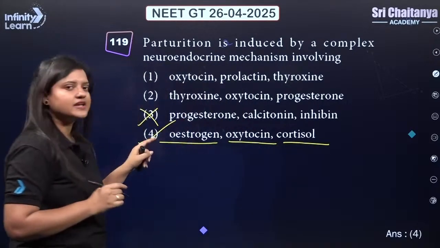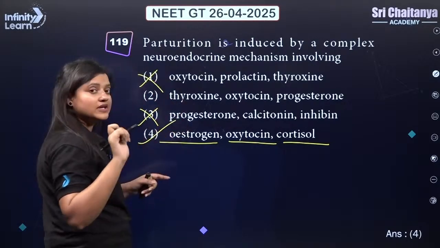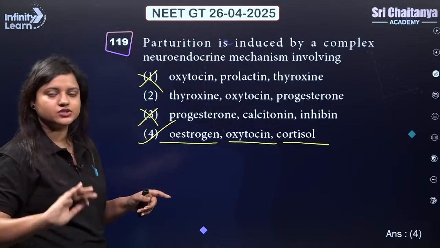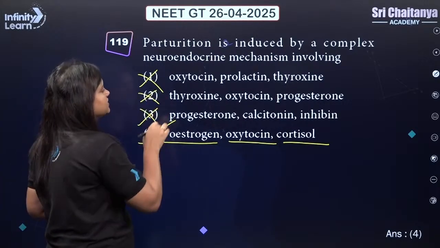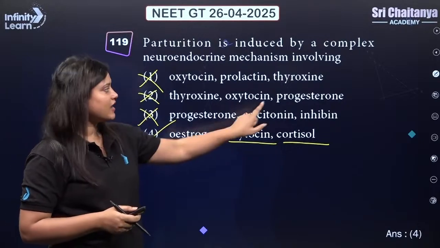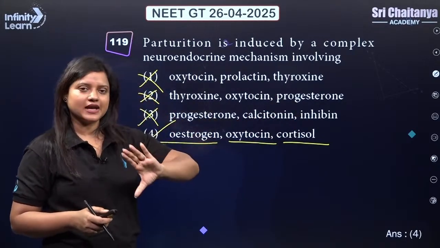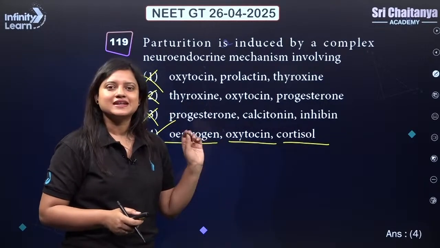So all these will increase at the time of parturition. Prolactin is there only for production of milk, so it will not play a major role in the parturition process. Same is with thyroxine. And we know that progesterone maintains the thickness of the endometrium lining, so wherever progesterone is in the option, it will not be considered.